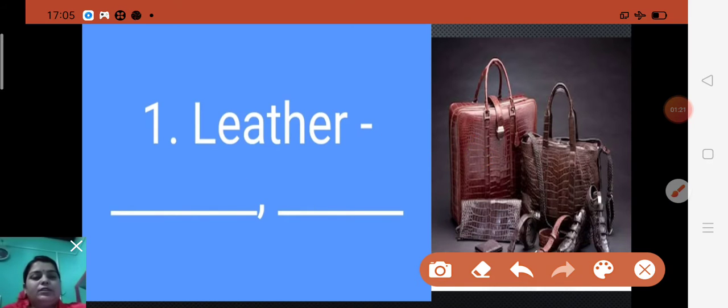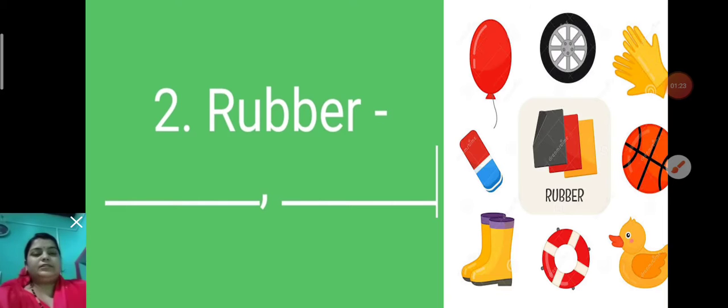Now next one is rubber, R-U-B-B-E-R. Natural rubber is a plant product which is used for making tires, matting, flooring, medical gloves, and much more.